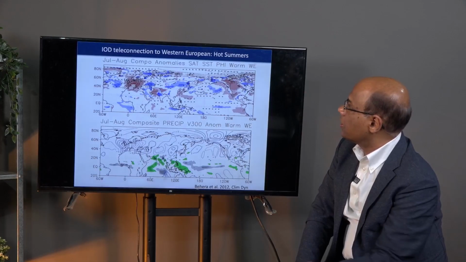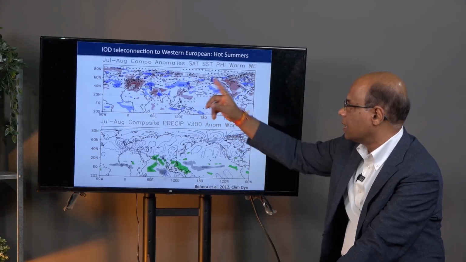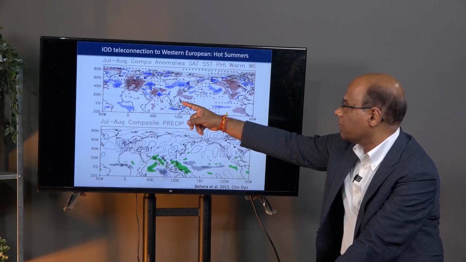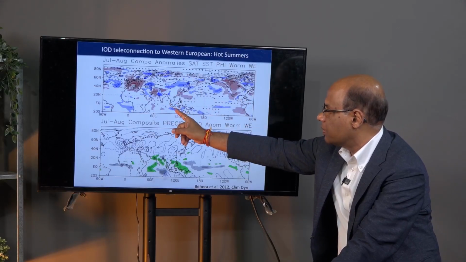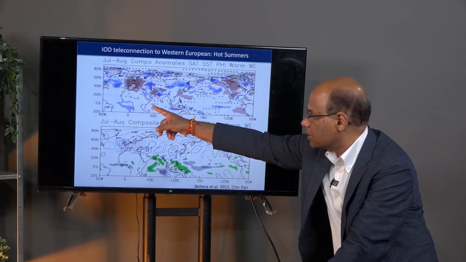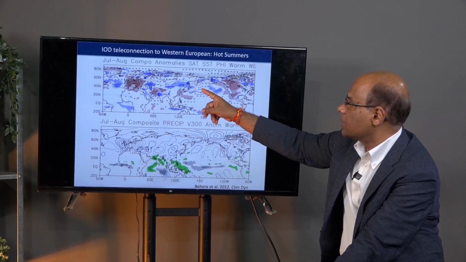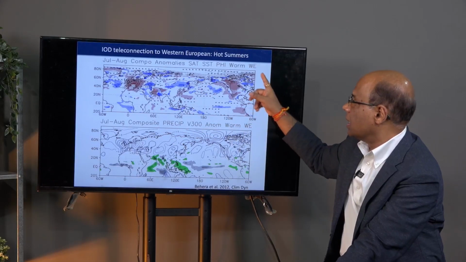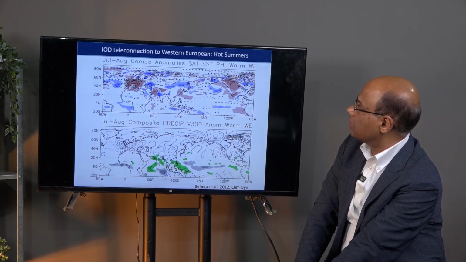Talking about Europe, we found that the circumglobal wave, the Rossby wave that propagates because of the IOD, can cause, especially for a positive Indian Ocean dipole, whenever there is cool temperature off Java, Sumatra and warm temperature off Africa, that kind of condition can lead to atmospheric disturbance and teleconnection, leading to heat waves over Europe.